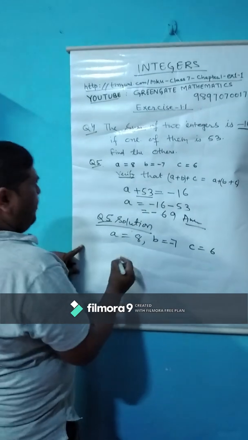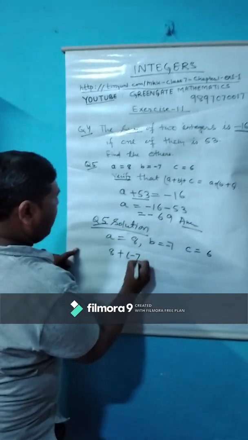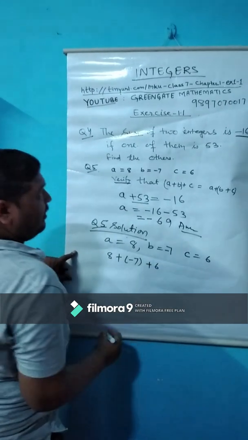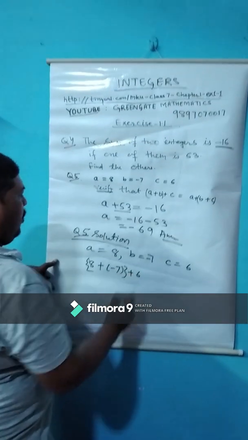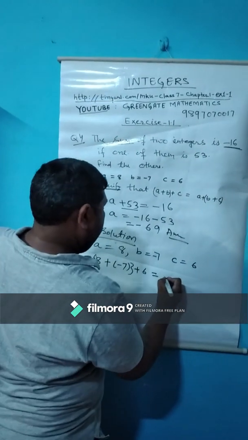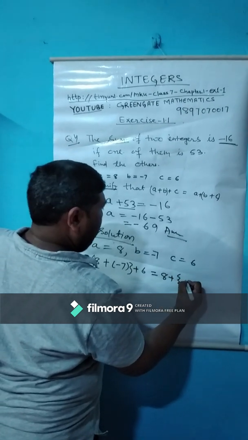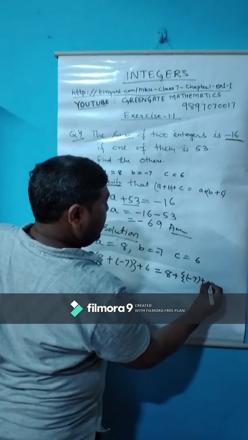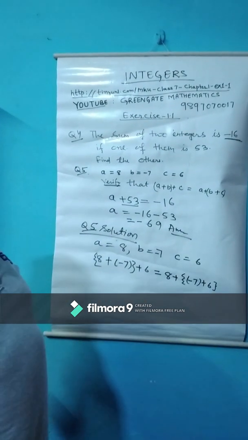Children, A plus B means 8 plus negative 7, plus 6. Both in bracket, and on the other side A means 8 plus B means minus 7 and plus 6, in bracket. And now we have to verify LHS equal to RHS.